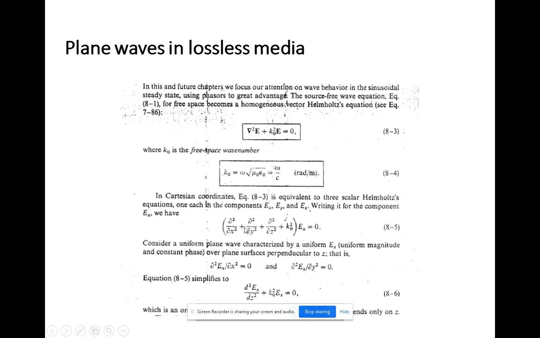So what will happen to the components: the term dou square by dou z square will not be 0, but the other two terms will become 0. Dou square Ex by dou x square equals 0, and similarly dou square by dou y square into Ex will become 0, since these two terms will be constant. Simplifying the equation, we get dou square by dou z square Ex plus k naught square into Ex equal to 0, because the two terms become 0.